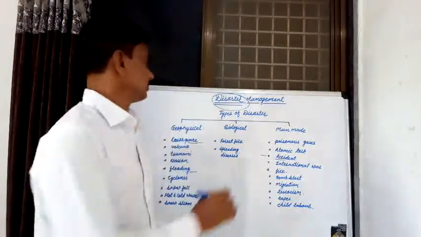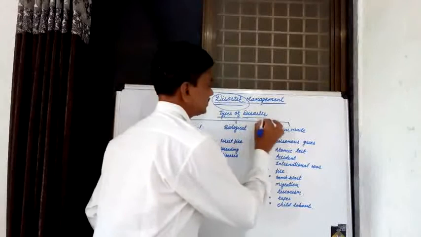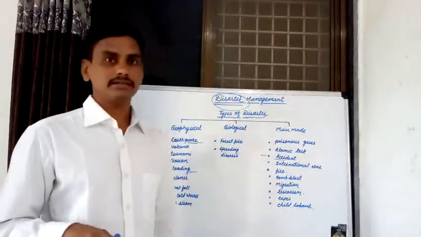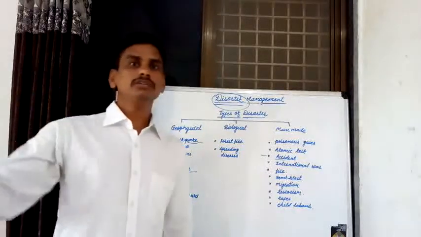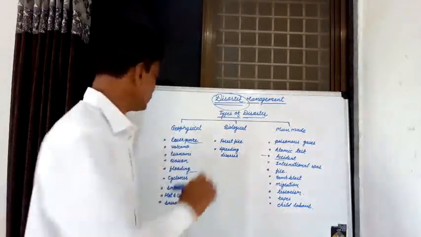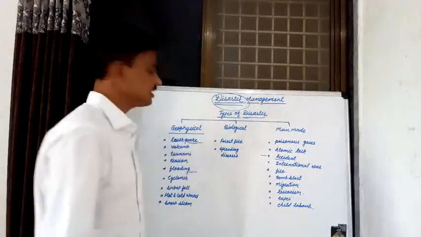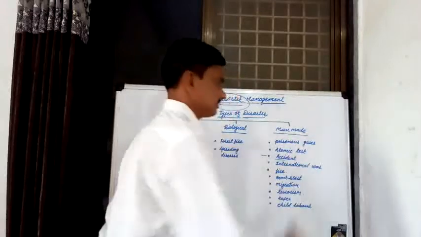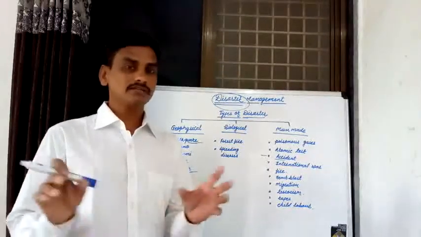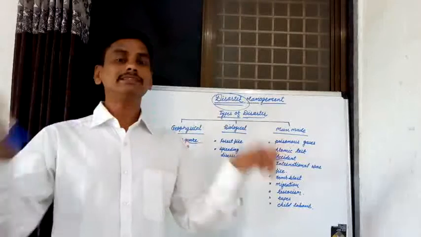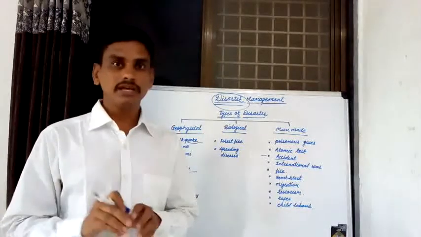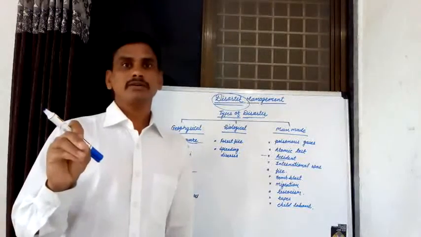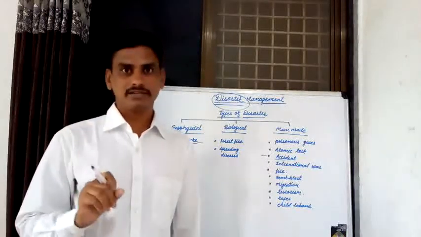Now there are different types of disasters. According to the types, there are mostly three types of disasters, known as geophysical disasters, biological disasters, and man-made disasters. These are known as different types. Broadly, these disasters are of three types. There are various examples of these disasters and some pictures of these disasters in our textbooks.